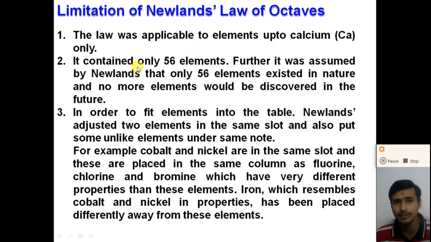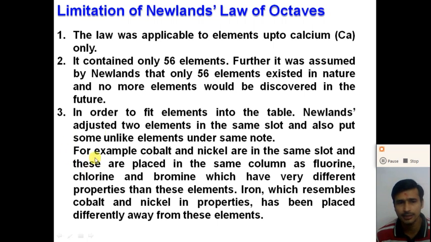It contained only 56 elements. Further, it was assumed by Newland that only 56 elements existed in nature and no more elements would be discovered in the future. So Newland included only 56 elements, and he assumed that only 56 elements existed in nature and no more elements would be discovered in the future.